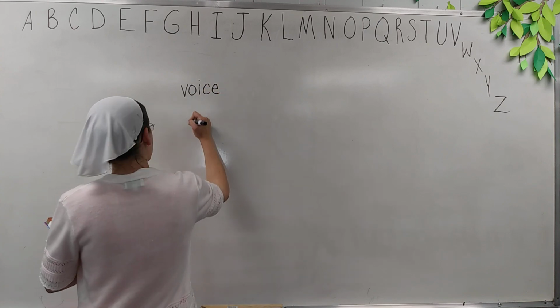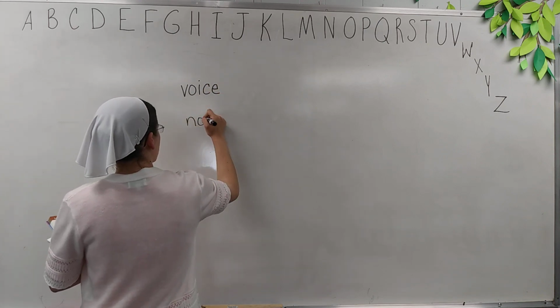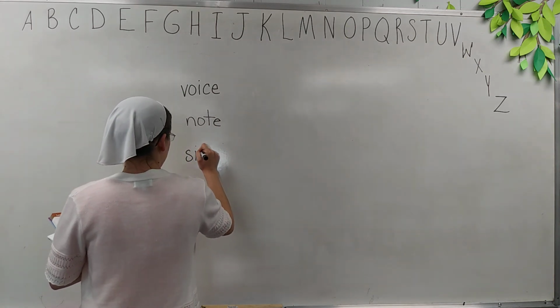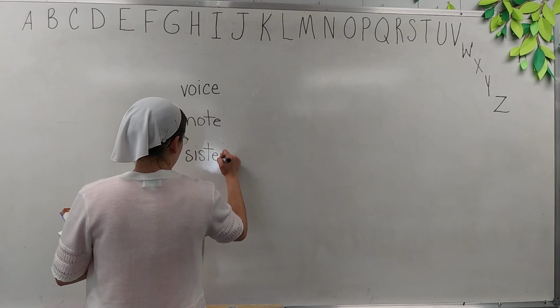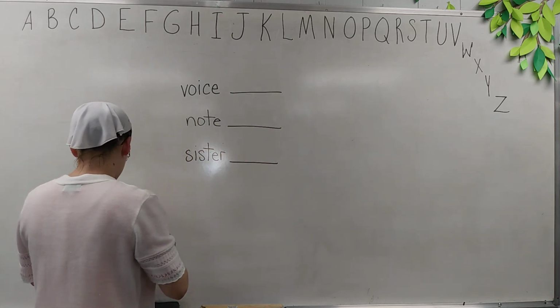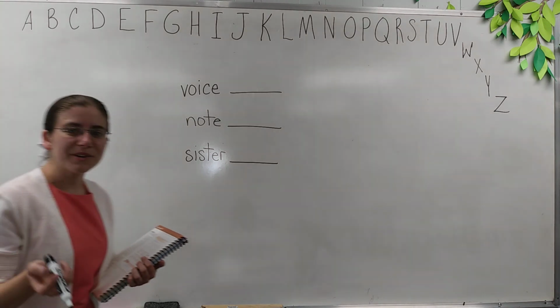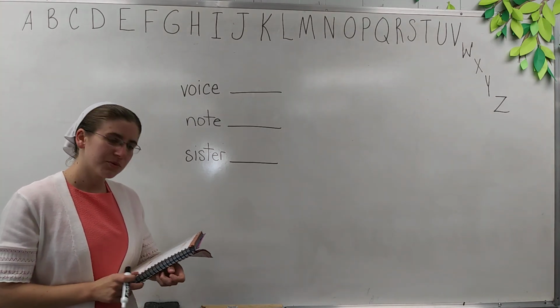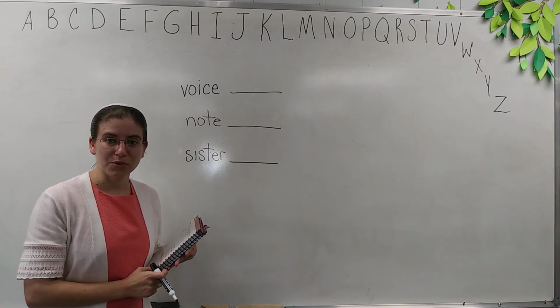Voice, note, and sister. Voice, note, and sister. Now, what you're going to do, the instructions say to write each group of words in A, B, C order.